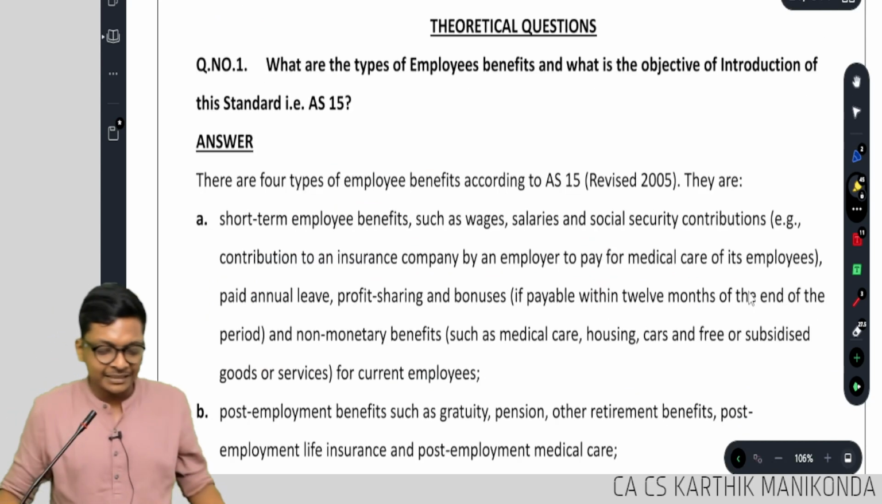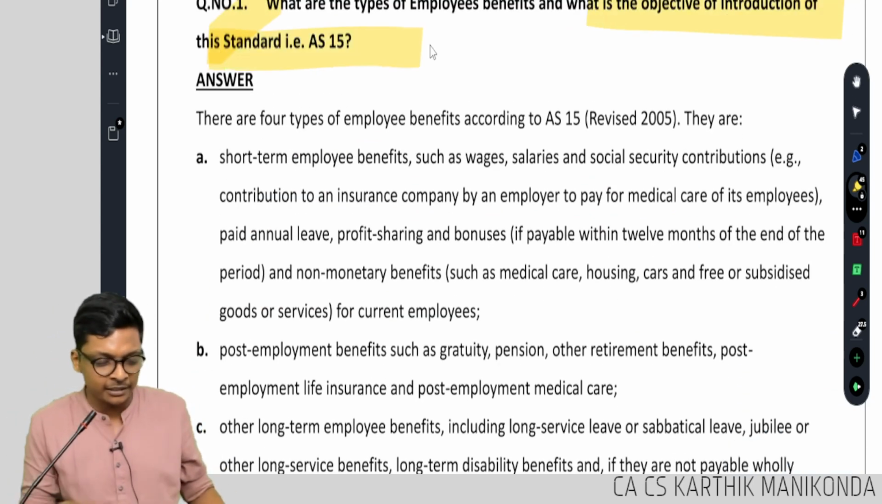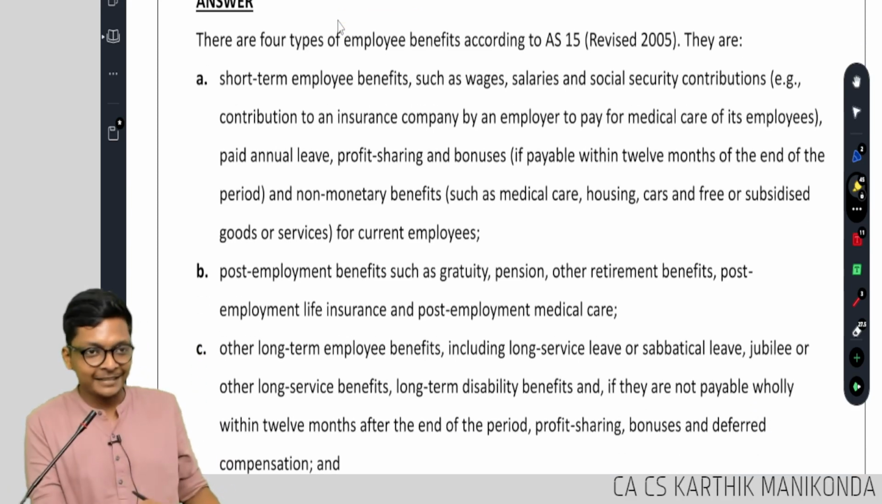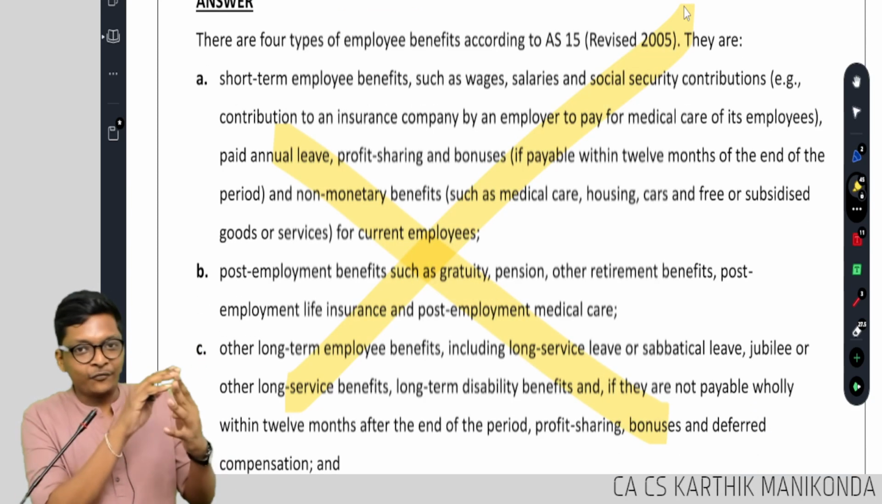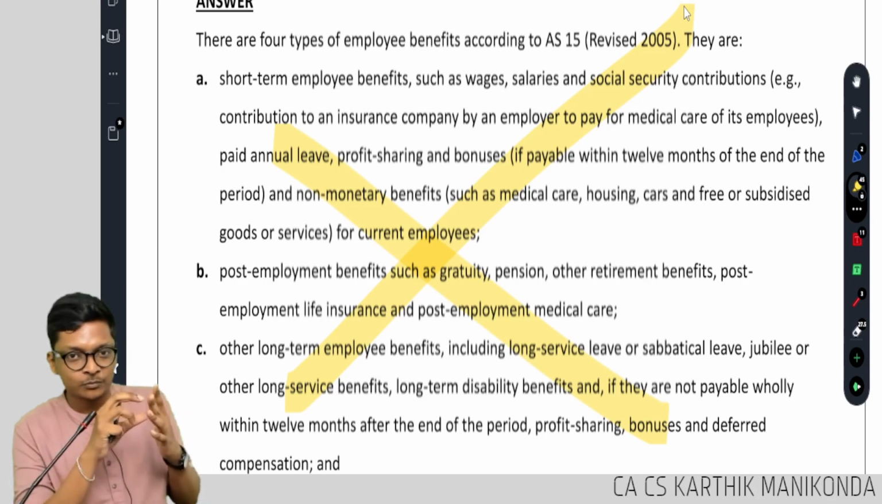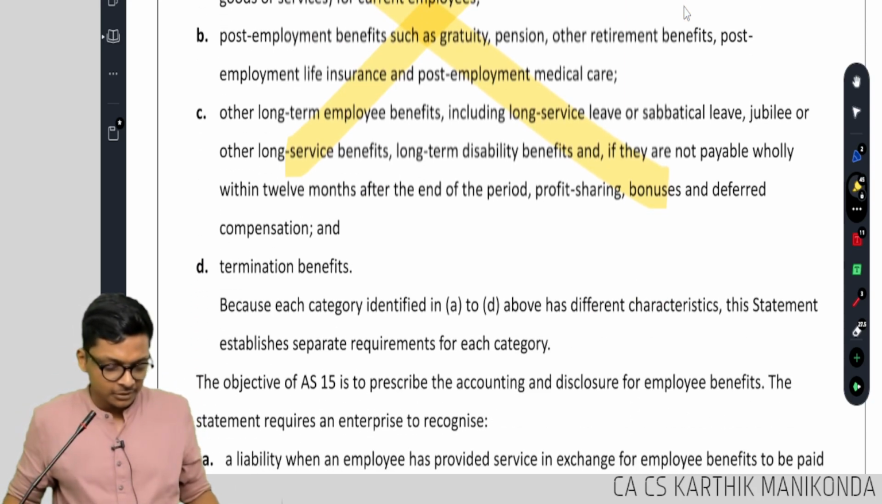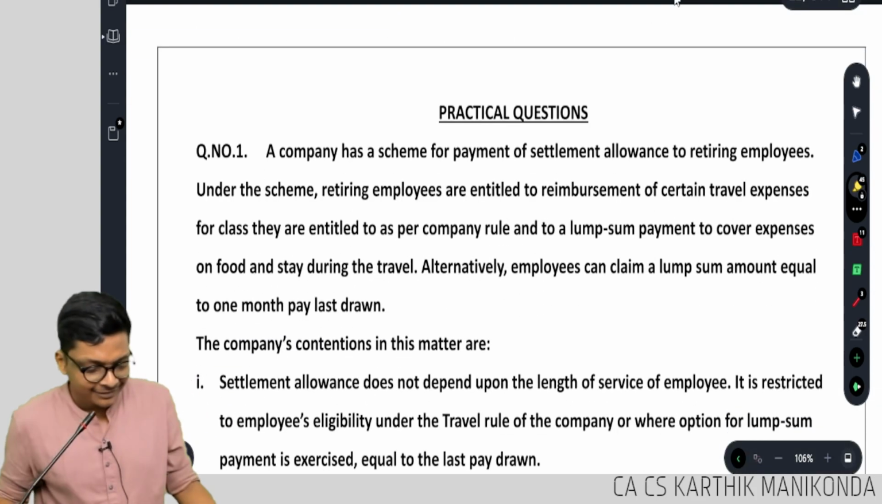Okay. Then theory questions you will go through, guys. Why AS 15? What is the objective of the standard? To make CA inter difficult. But don't write that, guys. Okay. You write the 4 types of plans: short term, post employee, termination, other long term. Okay. That's what they wrote. Okay. Next.